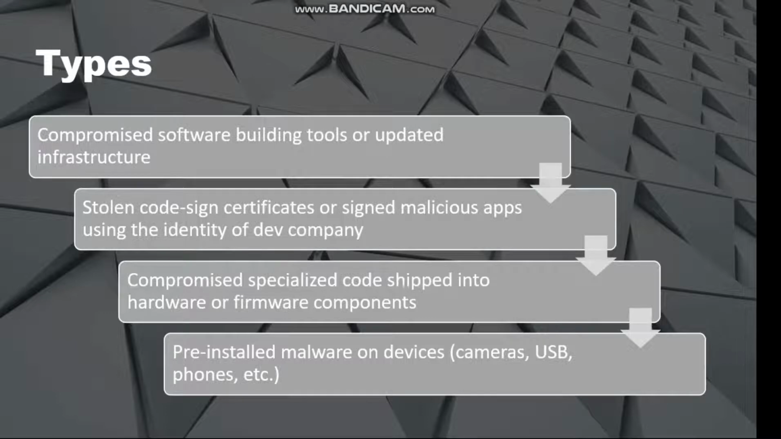Compromised specialized code shipped into hardware or firmware components. Hackers can introduce malicious code in firmware to gain access to a system's network. Pre-installed malware on devices such as cameras, USBs, phones, etc. Hackers put malware on phones, universal serial bus drives, cameras, and other mobile devices, and when the target connects to it, the malicious code gets introduced into the system or network.